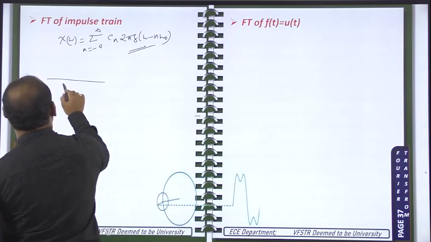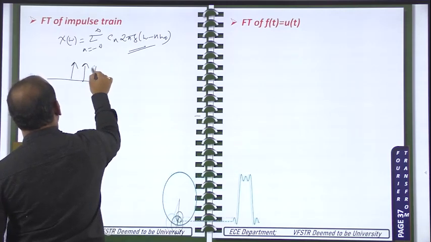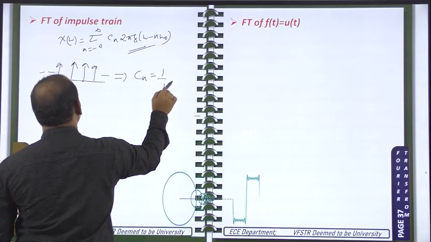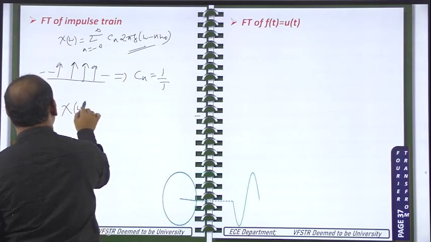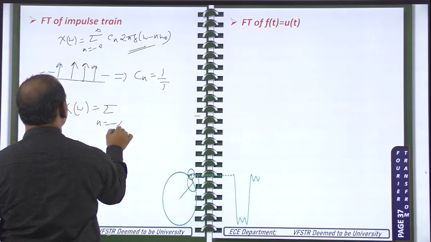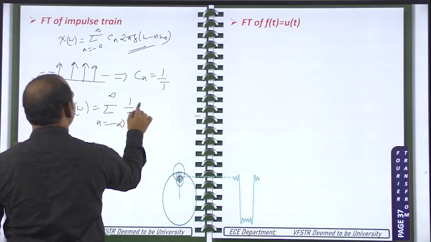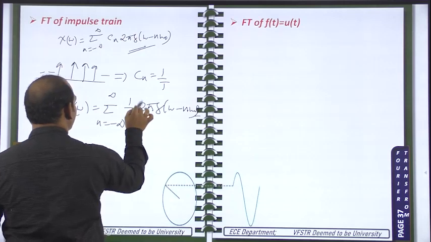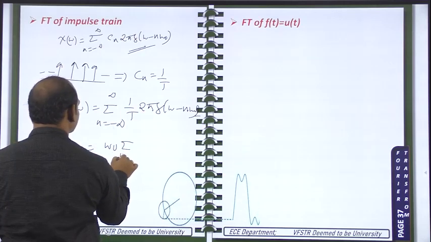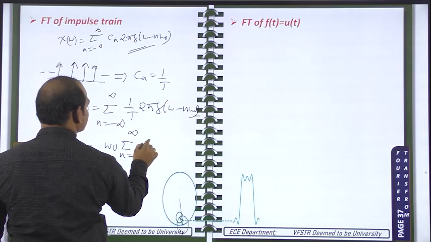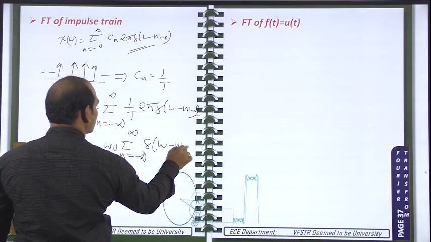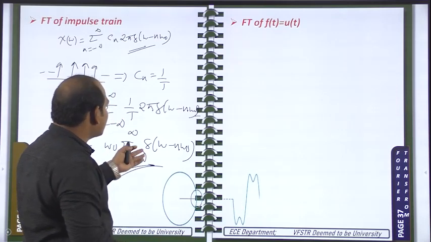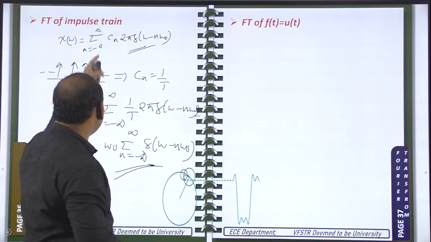For the impulse train signal, already in the Fourier series concepts, we have calculated the Cn value, which is equal to 1 by T. Substitute that. So X of omega is equal to the sum over n from minus infinity to plus infinity of 1 by T into 2 pi delta of omega minus n omega naught. 2 pi by T is omega naught, I am writing it outside: omega naught times the sum over n from minus infinity to plus infinity of delta of omega minus n omega naught. One thing you have to observe here, for which signal we got this Fourier transform: the impulse train signal.